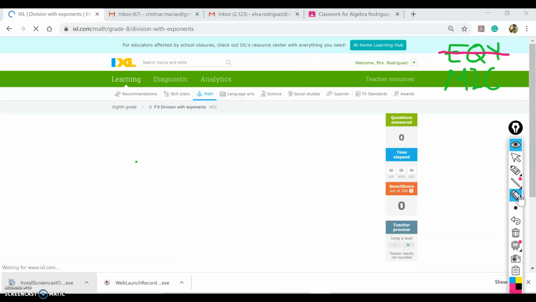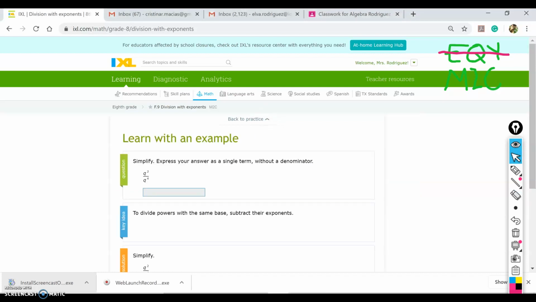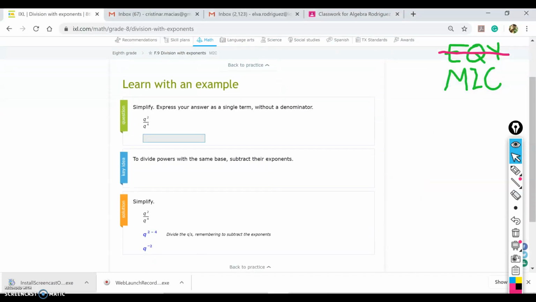And here we go. We're going to start on this one. Now, before I start explaining the question, let me see how to do it. So I'm going to click on Learn with an example. It's telling me, let me read: to divide powers with the same base, subtract the exponent.